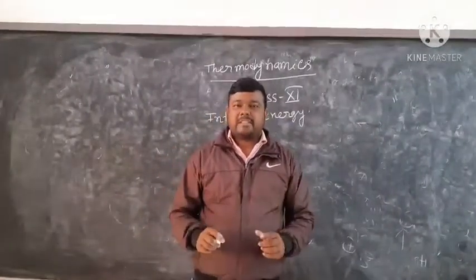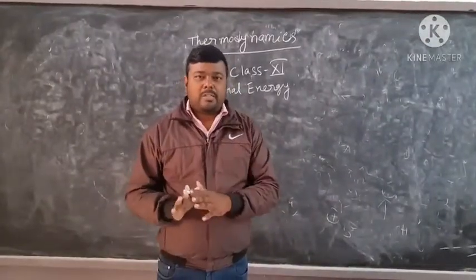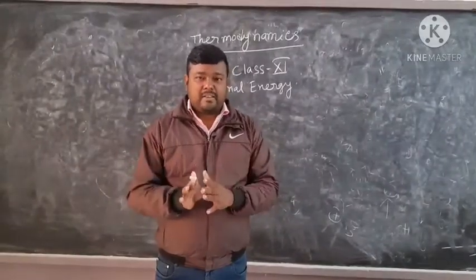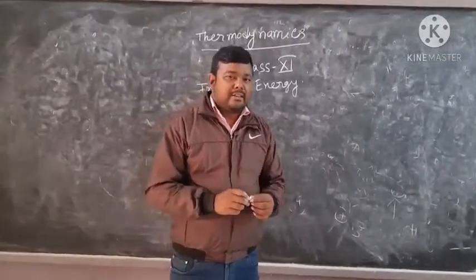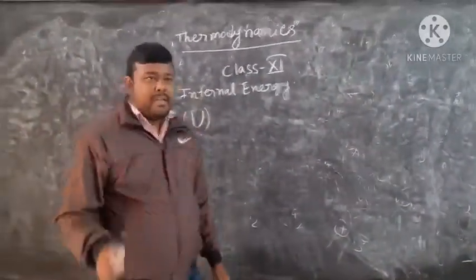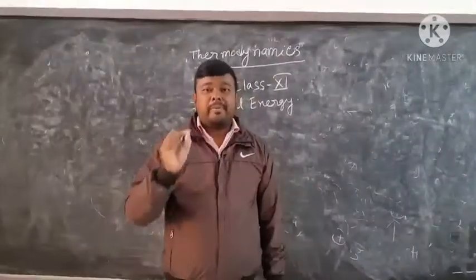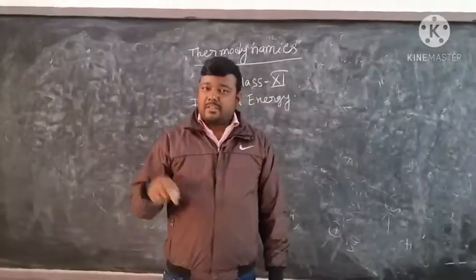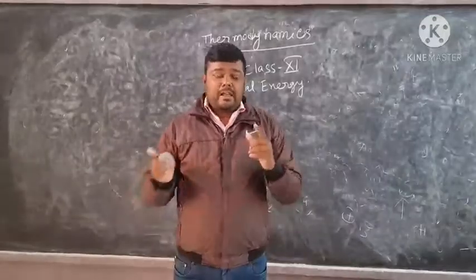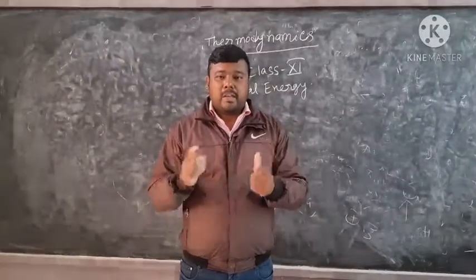Internal energy can be defined as the energy stored within a body due to various types of motion in various directions. This internal energy is generally represented by the letter U. But remember, the absolute value of internal energy cannot be measured, because if we want to measure the translational motion of the object, then vibrational motion can be neglected. So the absolute value of the internal energy cannot be calculated.